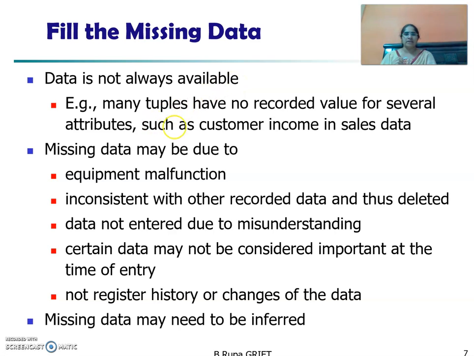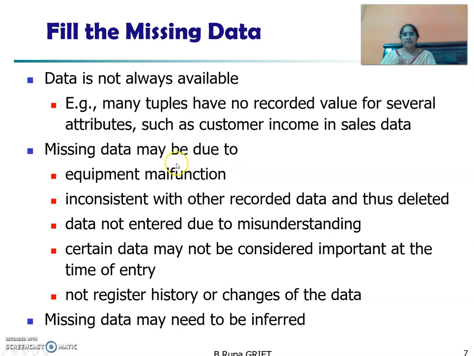For example, many tuples have no recorded values for several attributes, like customer income in sales data, or salary of a customer in customer data, and personal information about the customer in sales data. Some of the tuples may be missed.